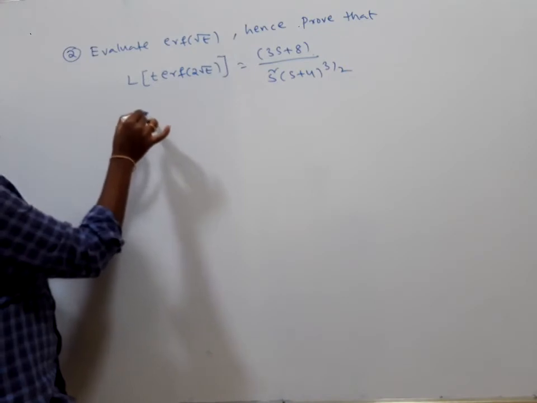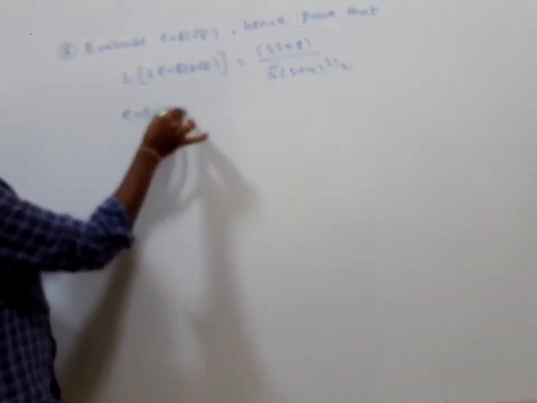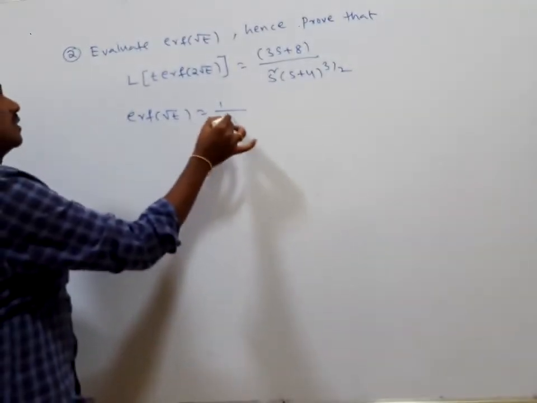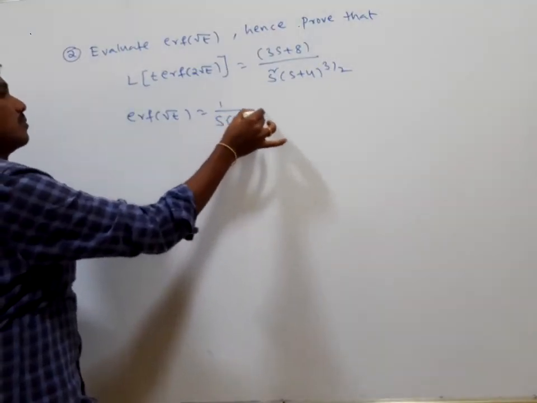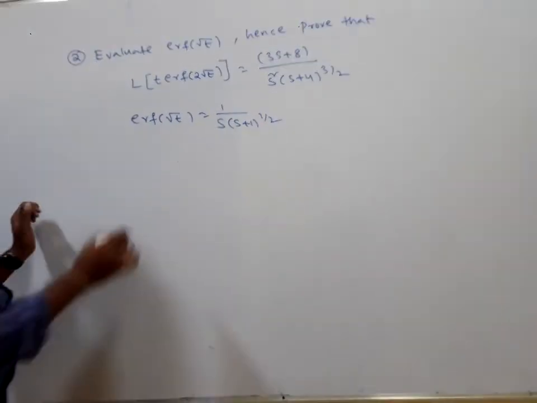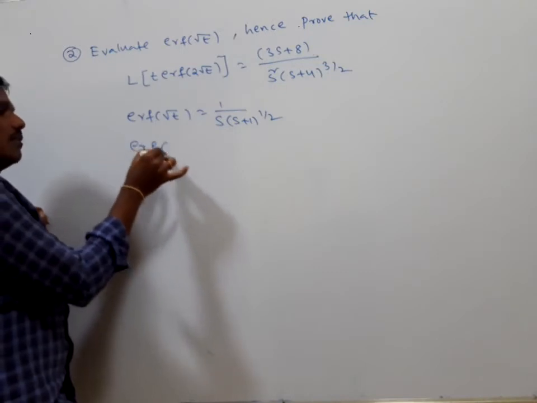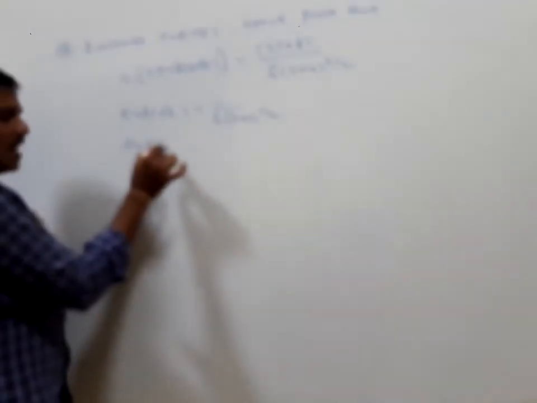Yes, we know that just now the Laplace transform of root t is equal to 1 divided by s into s plus 1 whole to the power of 1 by 2. Now I am going to find the Laplace transform of root 2 root t, same as root 4t.